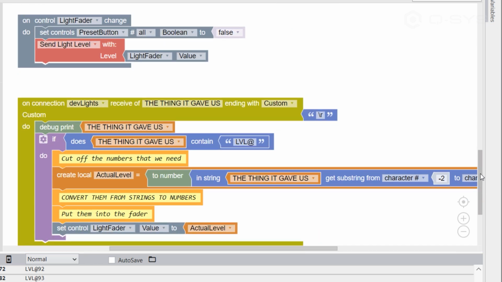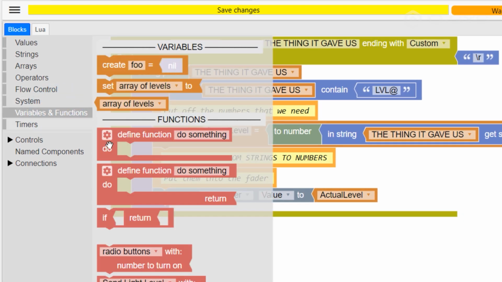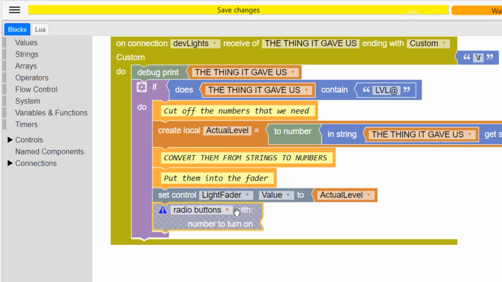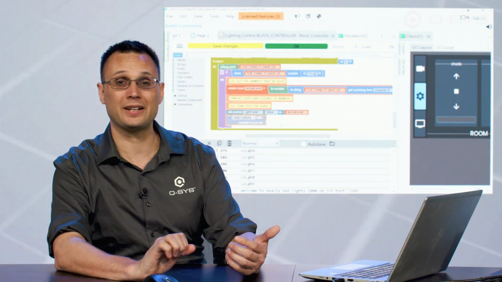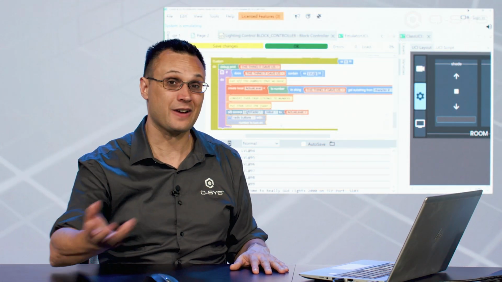So what we can do is at the end of our receive message command, we can go to our function button interlock, and mine is the radio button one. What button are we going to turn on? We're going to turn on the one that matches the number we're getting from the device.